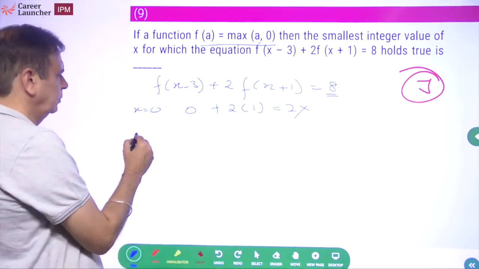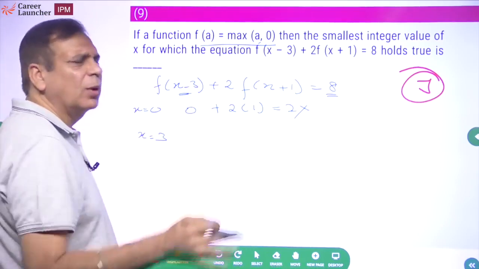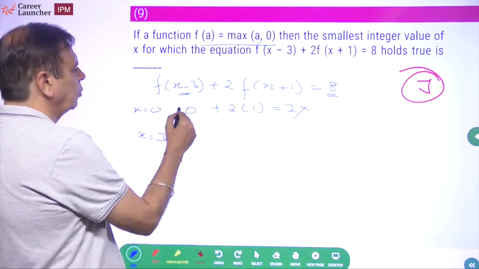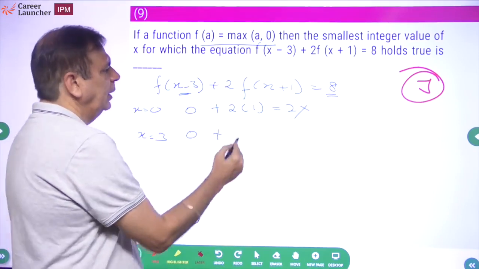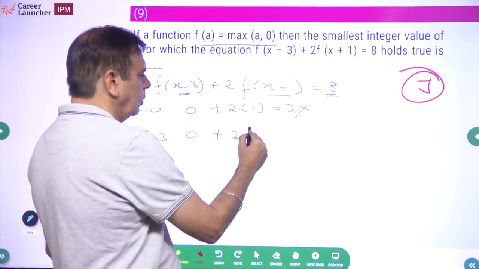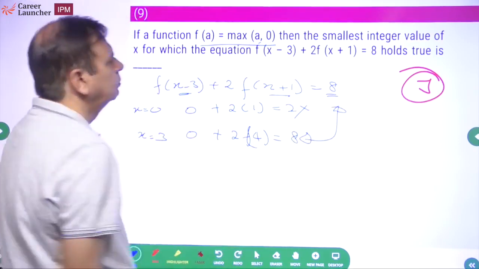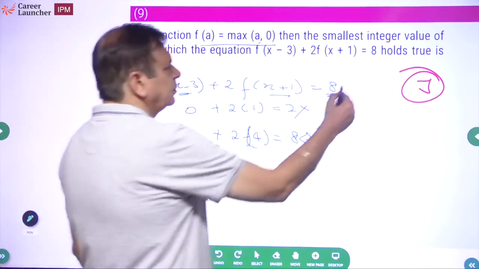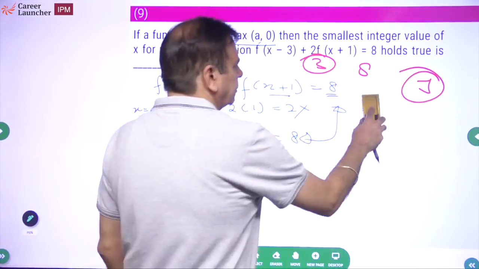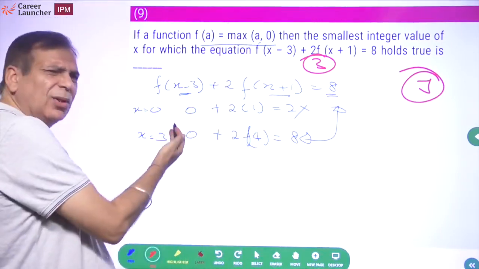Okay, go further. Let's take x equal to 3. Why 3? Because here calculation आसान हो जाती है ना. I am always looking for numbers which will make my calculation easier. 3 minus 3, f of 0, so 0, this becomes 0. And twice of 3 plus 1, 4, 4 and 0, 4. 8 tallies. So what should the answer be? Oh, sorry. Answer should be 3. Now I'm sure some of you will say, but अगर 1 or 2 हो सकता है, check कर दो ना अगर doubt है तो.